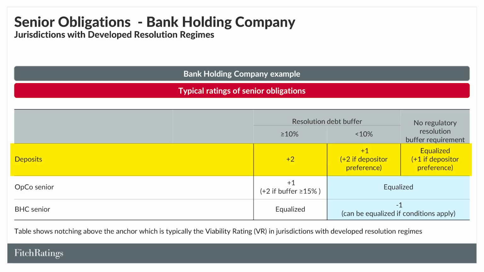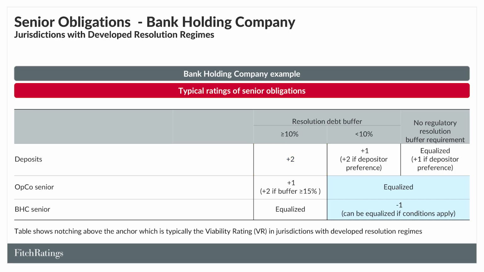In jurisdictions with depositor preference, for banks subject to a regulatory resolution buffer requirement, deposits are typically notched up twice above the VR anchor. If there is no buffer requirement, then deposits in these jurisdictions are notched up once. In jurisdictions without depositor preference, deposits are equalized with the anchor in the absence of a resolution buffer requirement. If there is a resolution buffer, then deposits can be notched upwards once for a buffer below 10% risk-weighted assets, and twice if the buffer meets 10%.